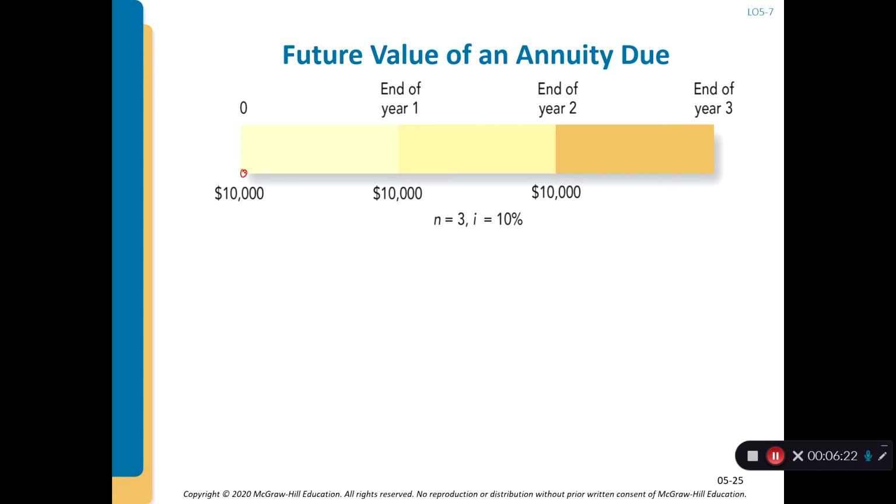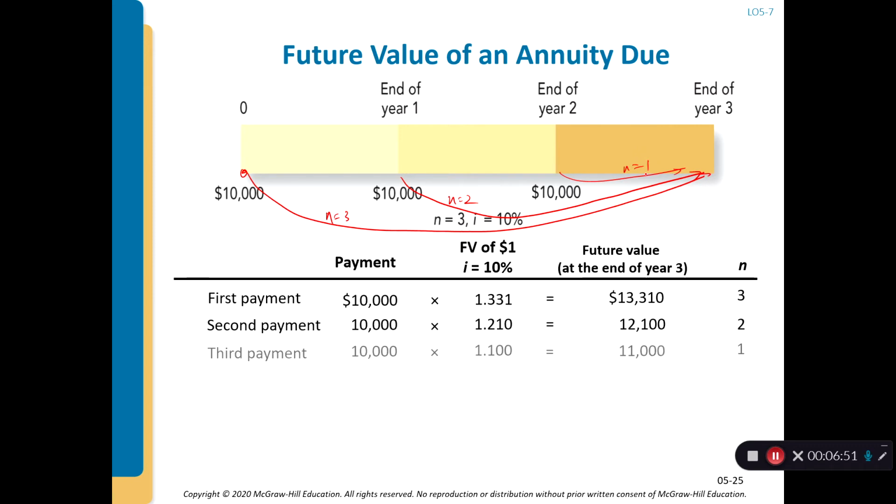The first payment is at year 0, so you are calculating the first $10,000 by the end of year 3. You will find the future value table factor for i equals 10 and n equals 3. The second payment invests for 2 years. So this is n equals 3, this is n equals 2, and this one is n equals 1. If you look closely, for the first payment you will find the future factor of n equals 3, which is 1.331.